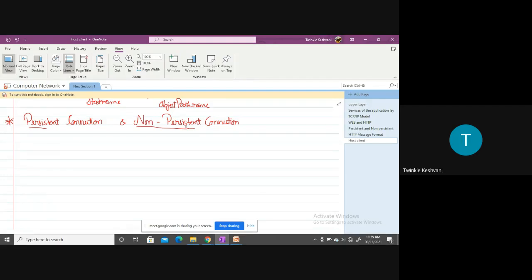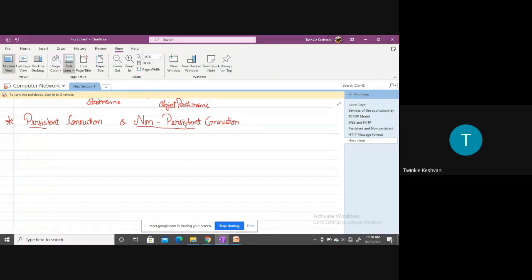Now, when the client-server interaction takes place over TCP, the application developer needs to make an important decision: the request-response pair can be sent over a separate TCP connection, or over the same TCP connection which is already established. That decision will be taken by the application developer.